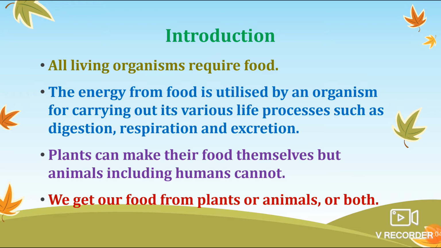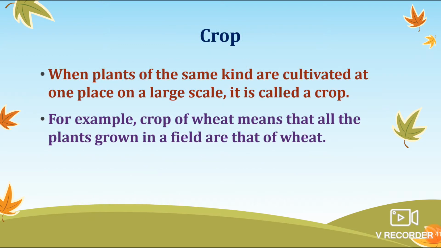Plants can make their own food, you know very well, with the help of photosynthesis, and we as animals are dependent on plants directly or indirectly, and we get our food from plants or animals. Sometimes we are getting it directly, sometimes indirectly. So for this dependency for food on plants, we need to grow them. That's why we are going to discuss crops and production of crops and its management. So this is the basic reason we are going to study about crops and its management.